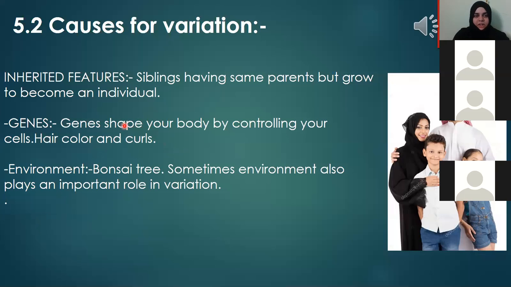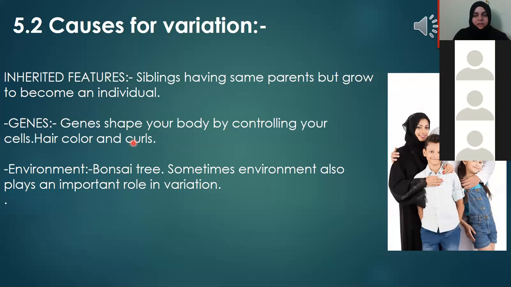So if your mother is having curly hair, obviously you will get the gene of that curly hair. Either you will get it from your mother, or if you are having a straight hair, you will get it from your father. So these are controlled by your genes which are coming from your parents. So certain characters are being controlled by genes. Clear this point?